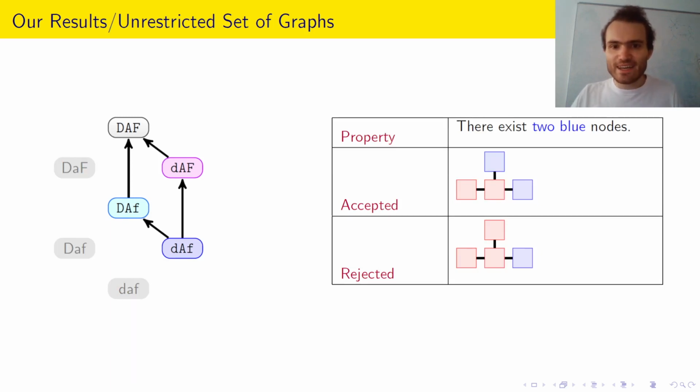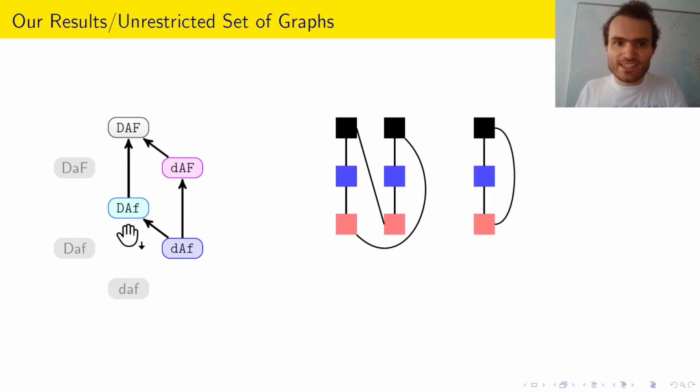We're considering next the property there exist 2 blue nodes. So from this picture, you would probably imagine that counting is the important part, but actually not. The discerning part here is whether you have strong fairness or not. Because for the light blue model, we have actually already seen an argument why we cannot compute whether there exist at least 2 blue nodes.